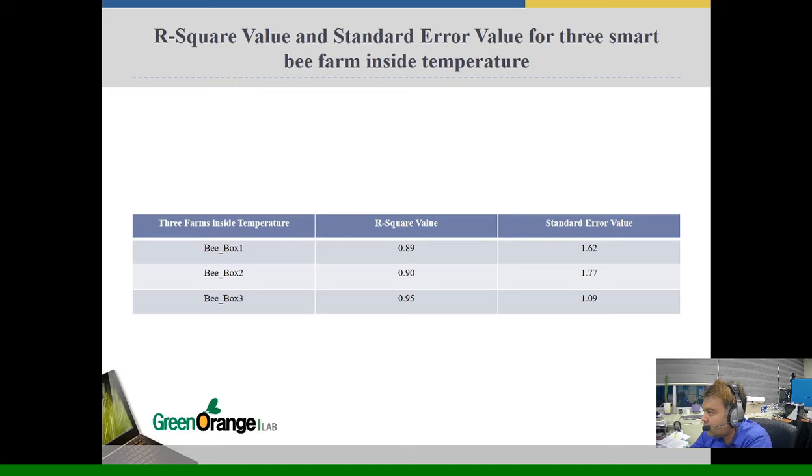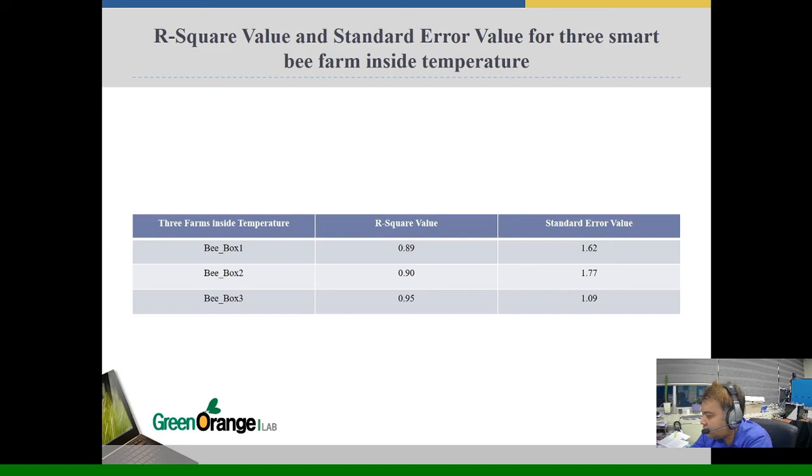R-square value and standard error value for 3 smart bee farm inside temperature. As I told before, for getting best prediction results among 3 farm, we use R-square value and standard error value. From here we can also find out that farm 3 giving best prediction result, because among 3 farm, farm 3 R-square value is close to 1 and standard error value also less than other 2.